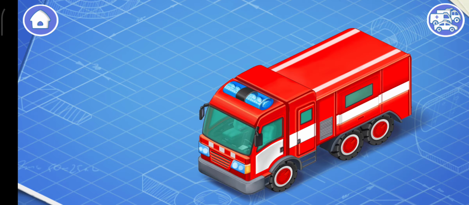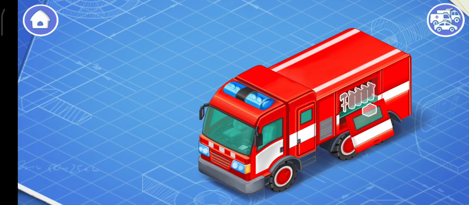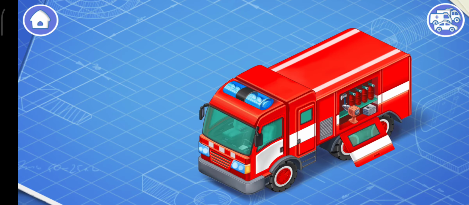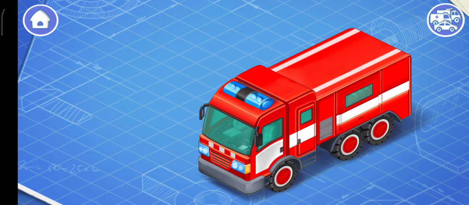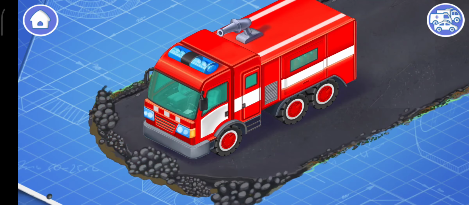Body is the exterior part of the car, which is attached to the frame. Let's install firefighting equipment. The firefighting equipment is a special set of tools for fires extinguishing. This is a water jet. Install it. This is a device that directs a jet of water onto the fire. Keep it up.